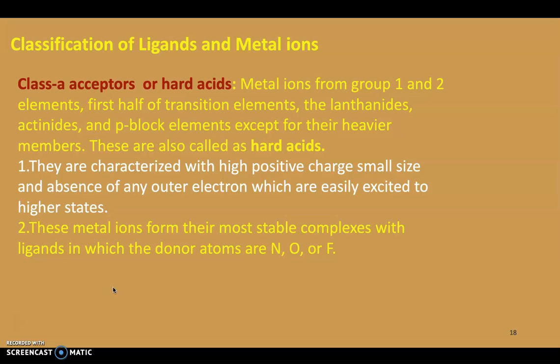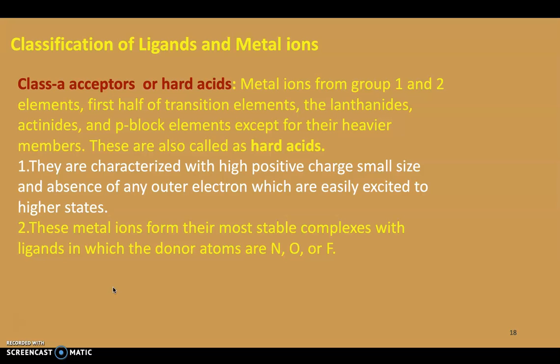Again, this is in continuation with the previous video. We have stopped at these important classifications, that is, we are in the third characteristic property, the formation of complex compounds. As we have discussed already, metal plus ligand gives a metal ligand complex. Then what types of metals form coordination bonds with the ligands, and what are the classifications behind that is mentioned here.